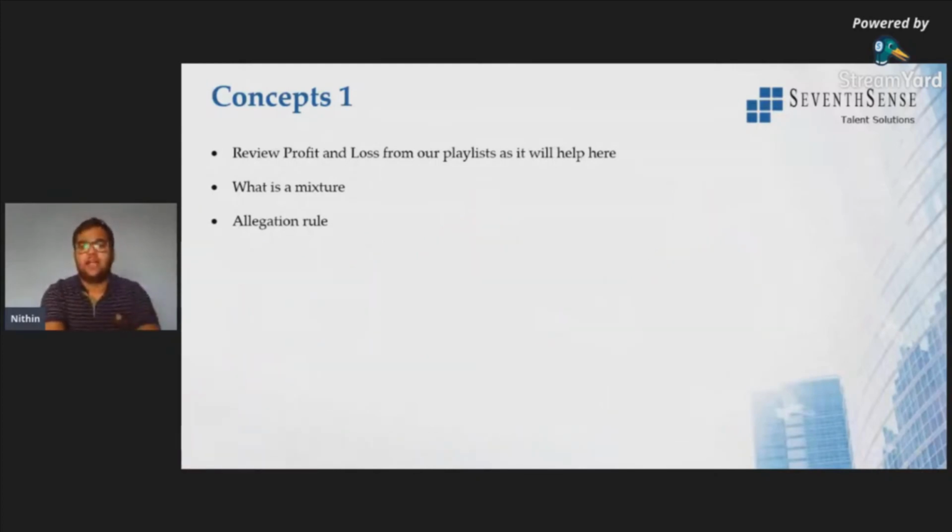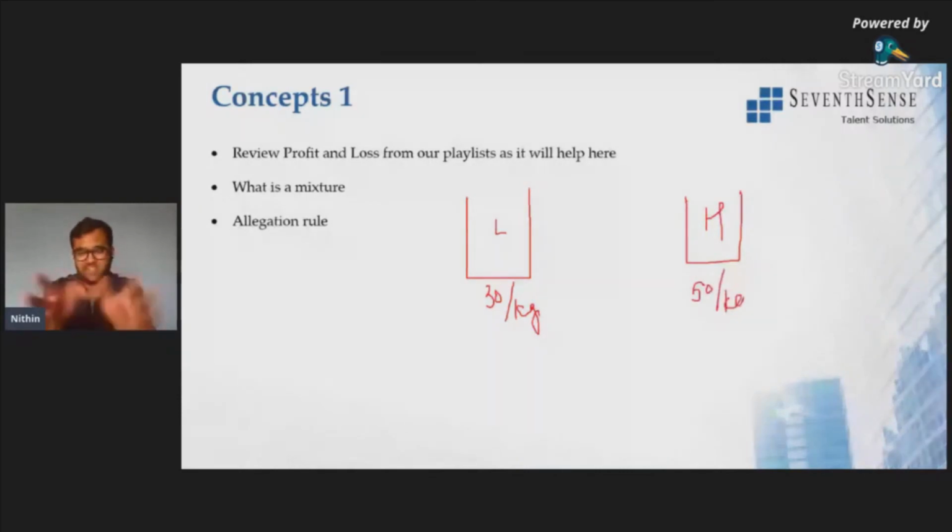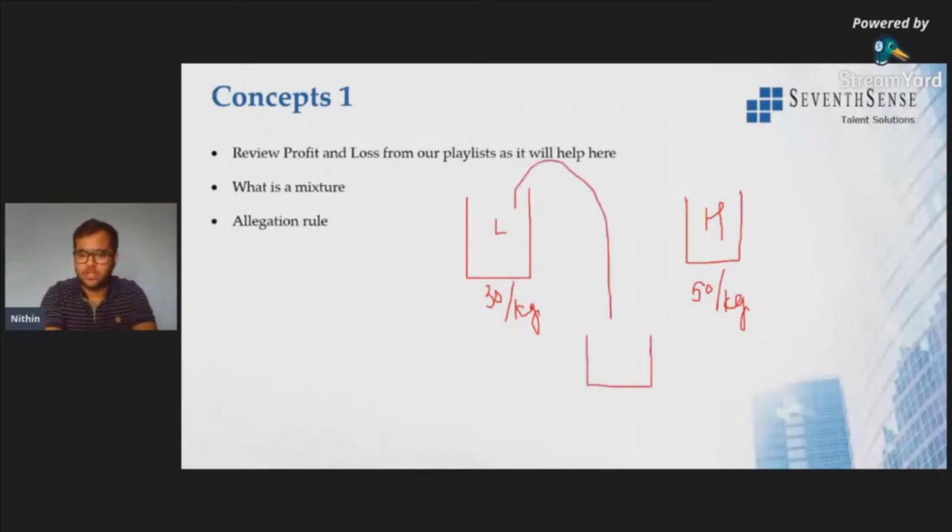Say suppose I have a container 1 which has low quality rice, which is 30 rupees per kg. I have another container which has high quality rice, which is 50 rupees per kg. I'm just assuming here; you can assume whatever values you want, especially when it is an example. Now both are being mixed. I don't know what quantities. We want to know in what quantity they are mixed, so that the price would be